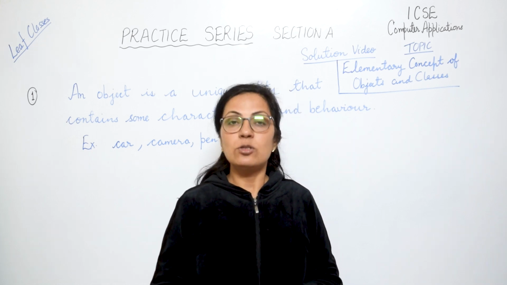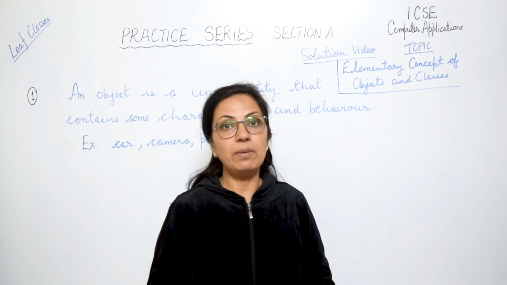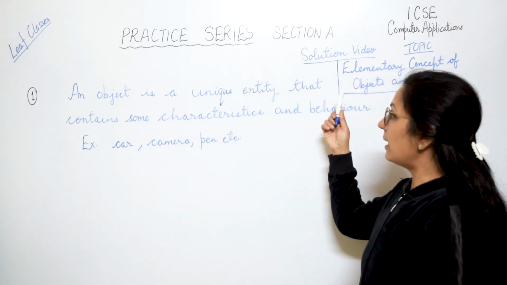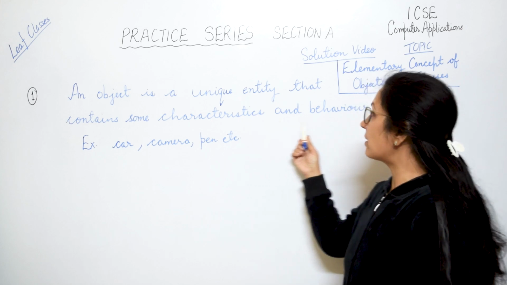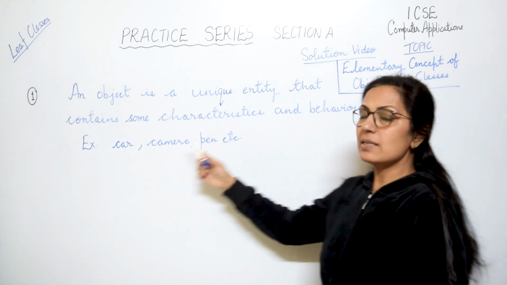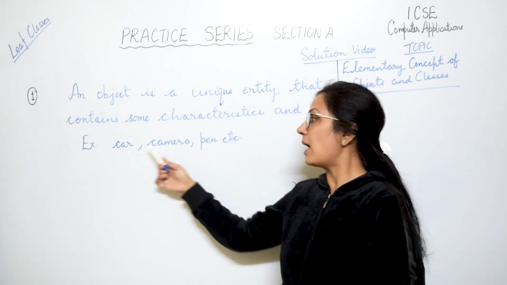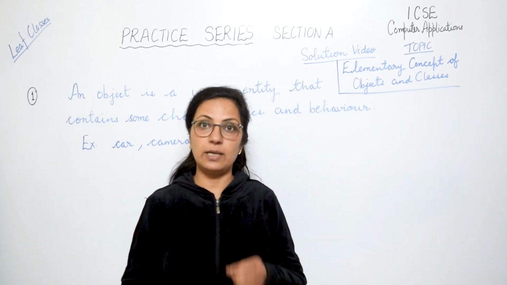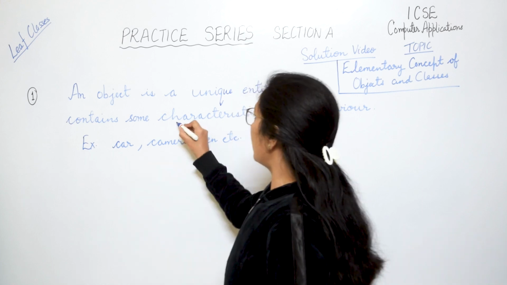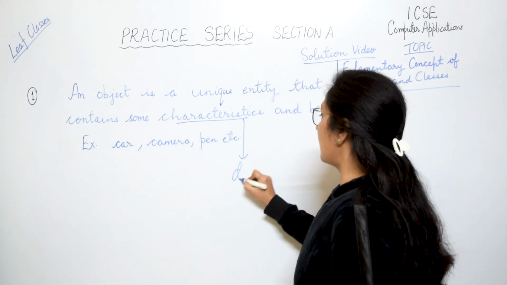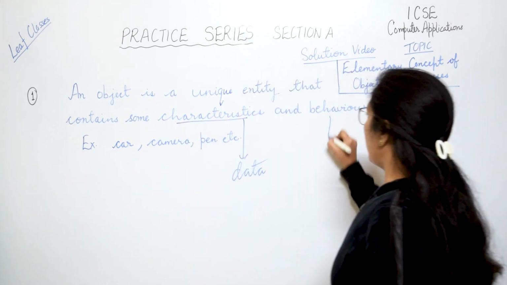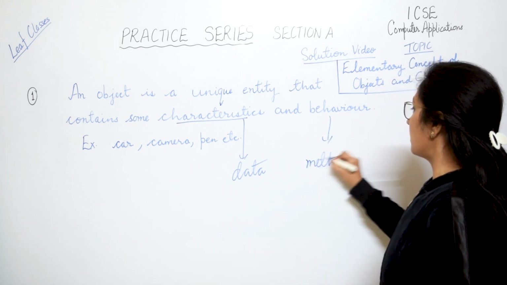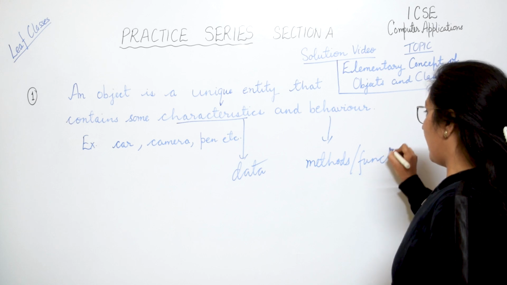So if the question is asked in the exam, define object, you will write: an object is a unique entity that contains some characteristics and behavior. Example, any example you can take: car, camera, pen, any example. And here I would like to tell you that the characteristics are termed as data and the behavior is termed as methods or functions in your Java language.